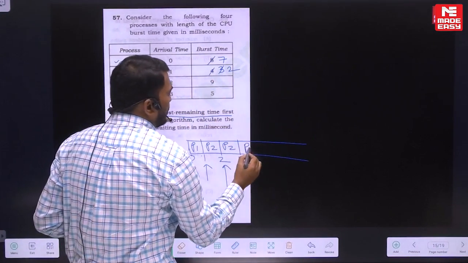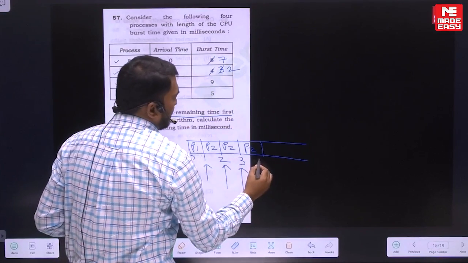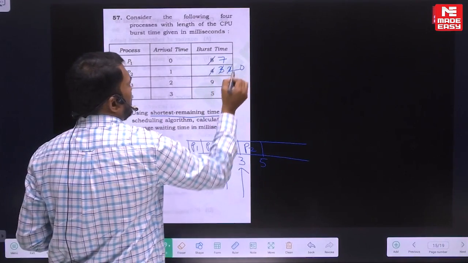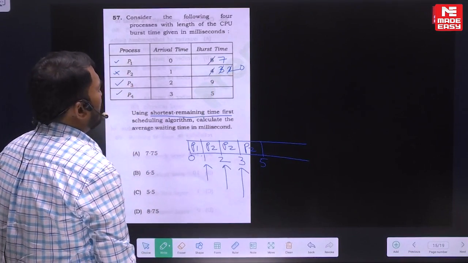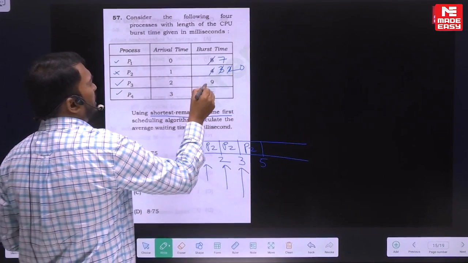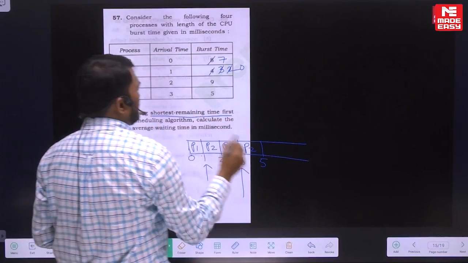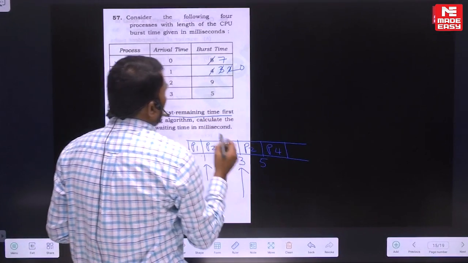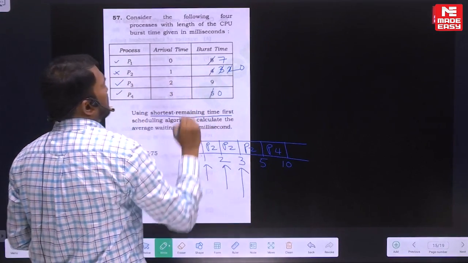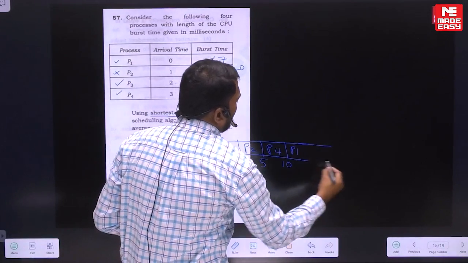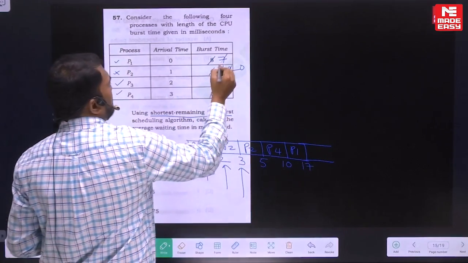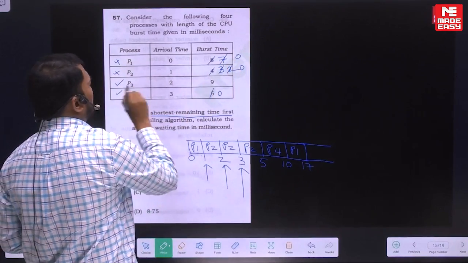So execute it totally. P2 still requires how much time here? 2. So that is 3 plus 2, that is 5, and that is completed, so that becomes 0. Next, among the available, now present time 5, all are available. Among the available, the next shortest job is what? This requires 5, this requires 9, that requires 7. The next shortest job is P4. So take P4 here. P4 requires 5, so 5 plus 5, 10. So that becomes 0. And the next shortest job is P1. So take P1 next. P1 requires 7, so 10 plus 7, that is 17. So that is 0.